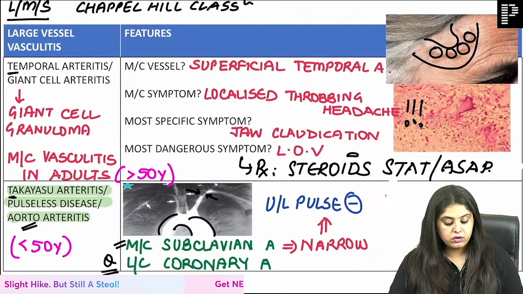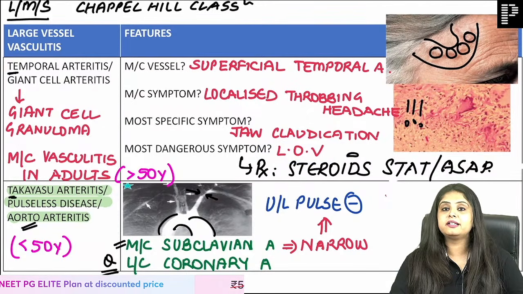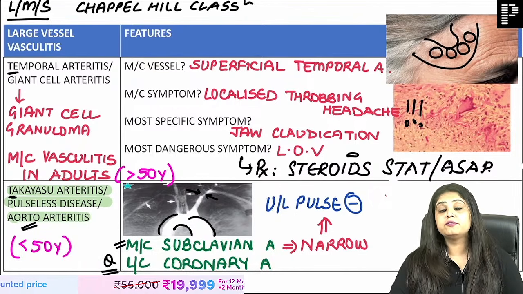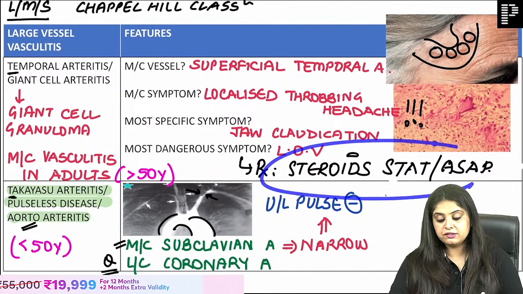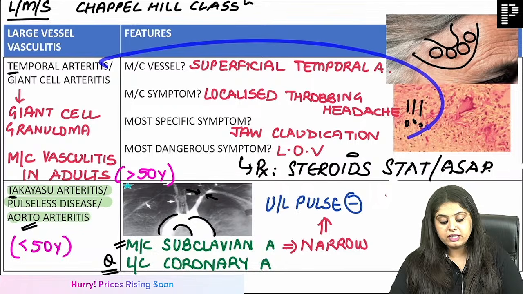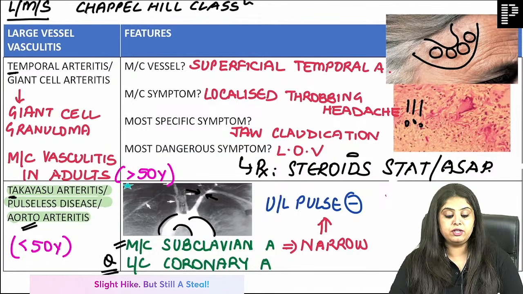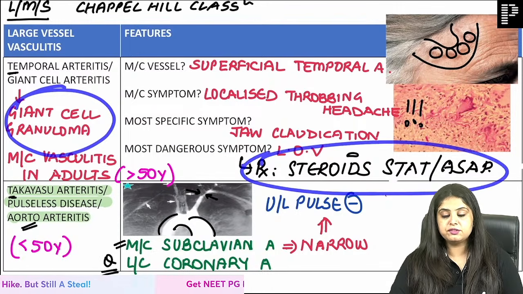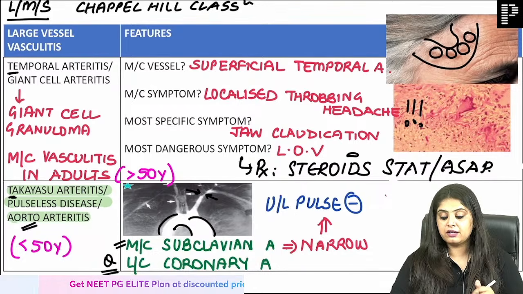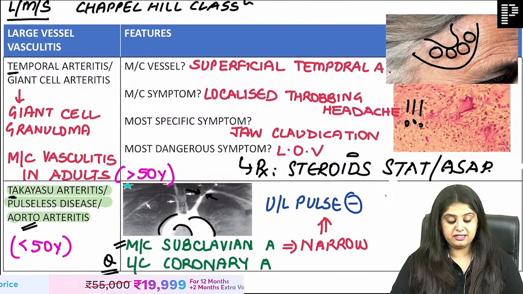Don't wait for the report. Who knows, you were waiting for this granuloma report and meanwhile the patient had blindness and now that is irreversible. So you're in for big trouble. So start steroids even without the report in hand is how you get a question. If you are clinically thinking of giant cell temporal arteritis, what will be your next step of action? Will you wait for report or will you start steroids irrespective of report? So start steroids is going to be the answer. Very good, due to ischemia. Amazing, guys. That's so nice.